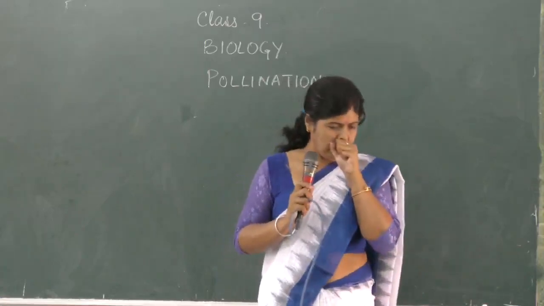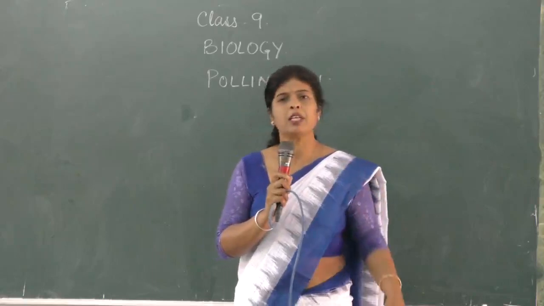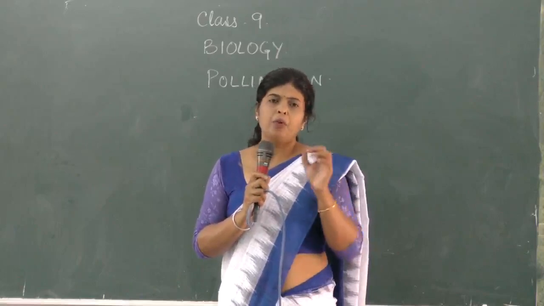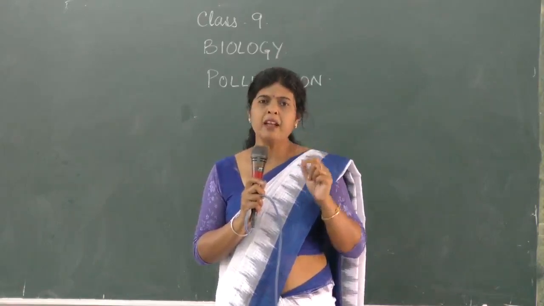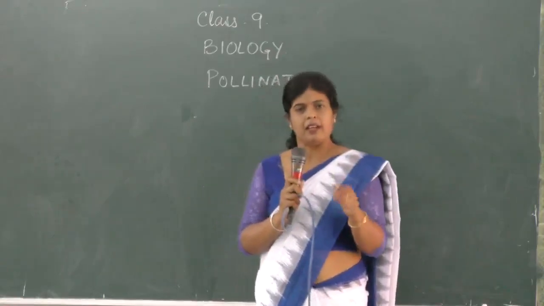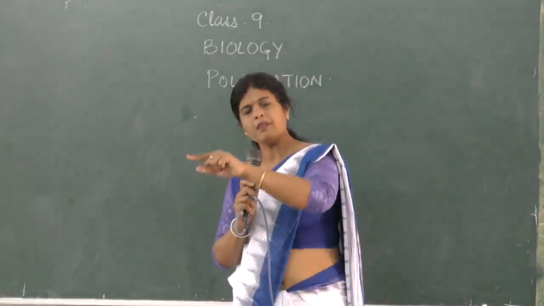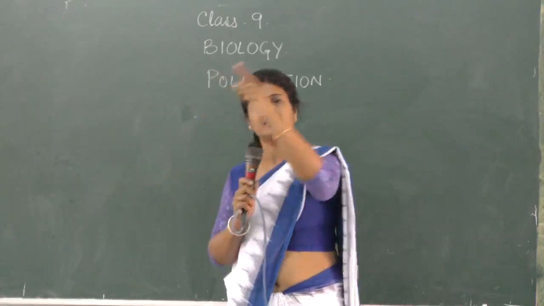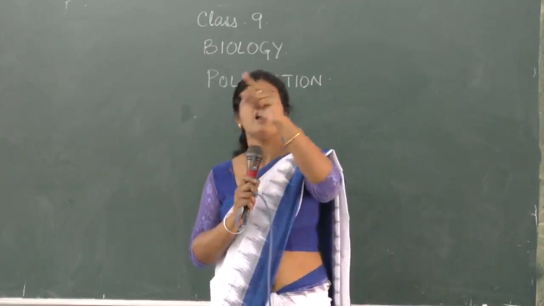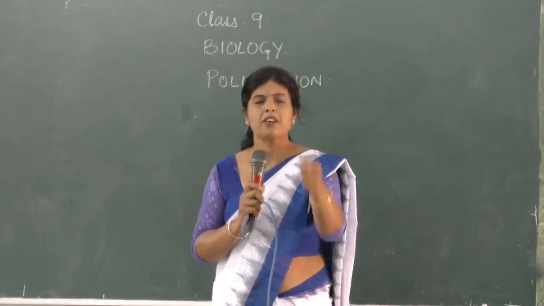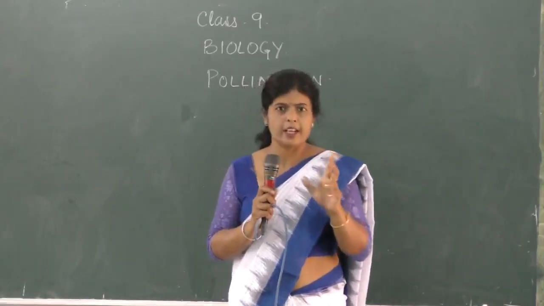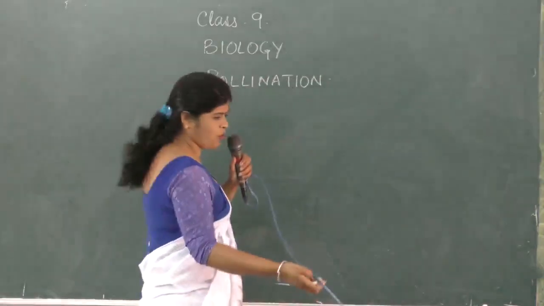What is the significance of pollination, or why does pollination have to be carried out? The reason is pollen contains the male gamete, is it? Inside the pollen is present the male gamete, and inside the ovary is present the female gamete. So the male gamete from the anther has to come to the stigma. Where is the male gamete present? In the pollen grain. So the pollen grain has to be transferred to the female part of the flower, that is the pistil. Is it clear? Where do they get settled? That is the stigma.